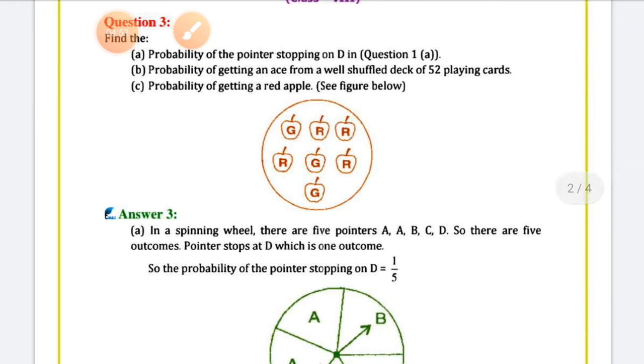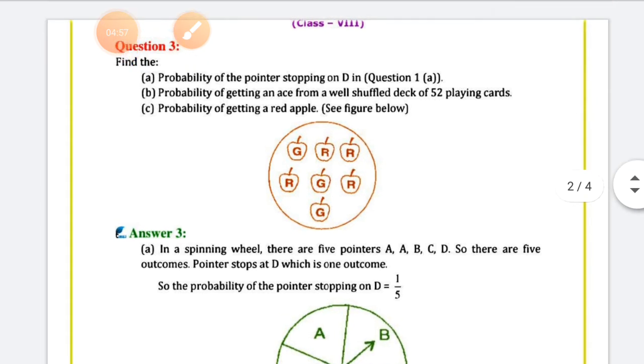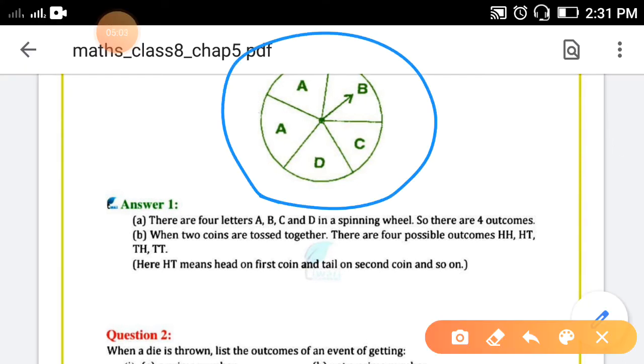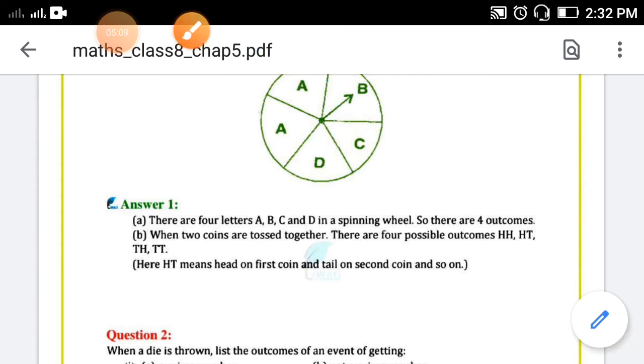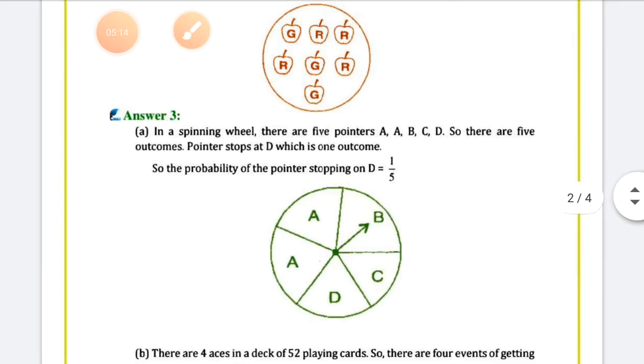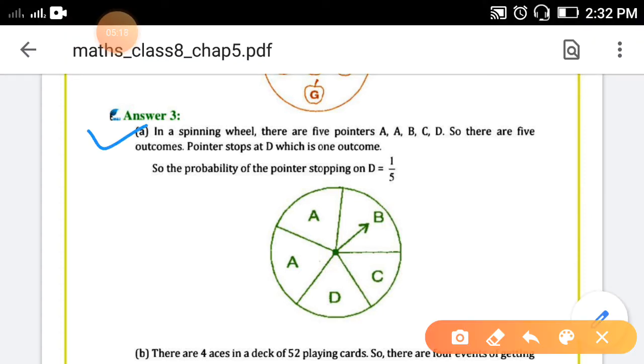Find the probability of the pointer stopping on D in question 1A. What is the probability? So how many total outcomes? In the spinning wheel, how many sections are there? 1, 2, 3, 4 and 5. A, B, C, D. So there are 5 outcomes.